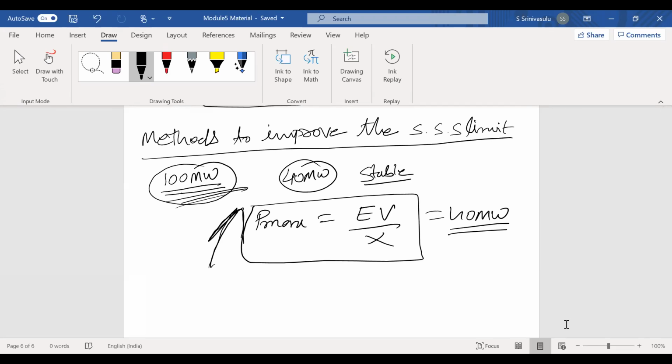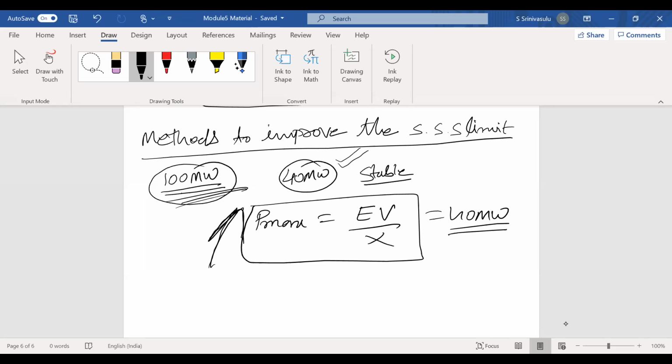Suppose you say, sir, my machine is stable if you deliver 40 megawatt. My generator capacity is 100 megawatt, but the synchronous generator is stable only up to 40 megawatt. Beyond this 40 megawatt, the system goes unstable. But what happened? This machine's capacity is 100 megawatt, but it is delivering only 40 megawatt.